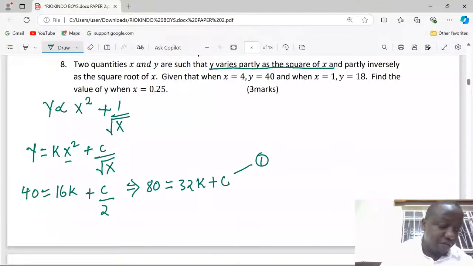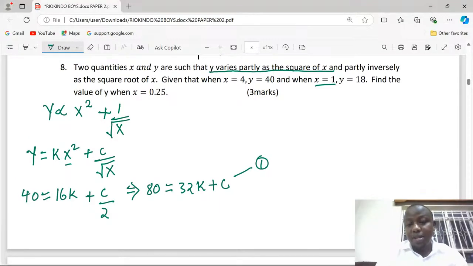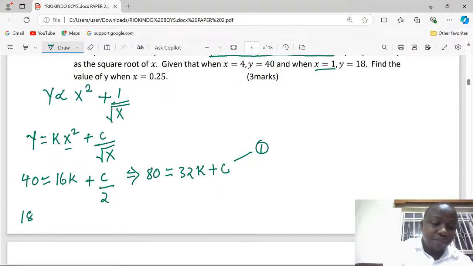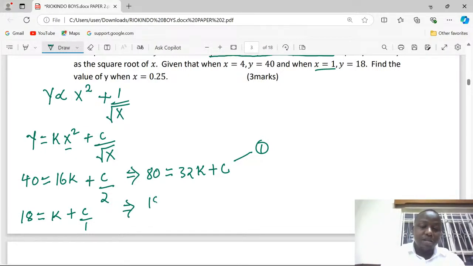We continue interpreting information, in which case we shall say that when x is 1, the value of y is 18. So we start with 18 being equivalent to, when x is 1, we square 1 and get k plus c divided by 1, which is just c. We can bring it here to be 18 being equivalent to k plus c. So this is our equation 2.